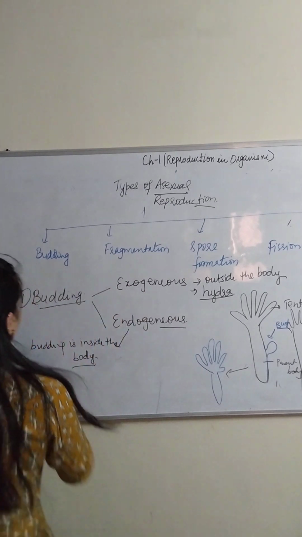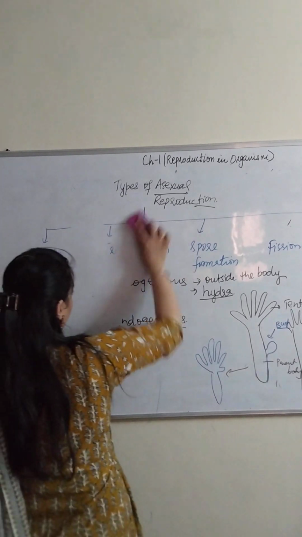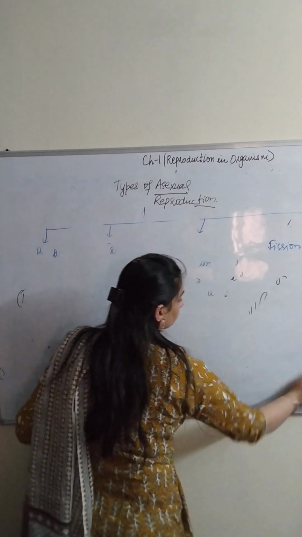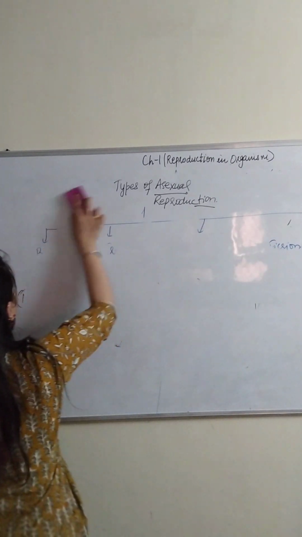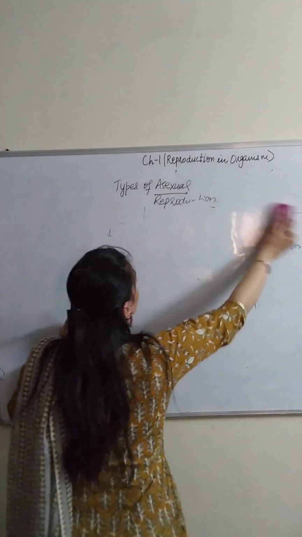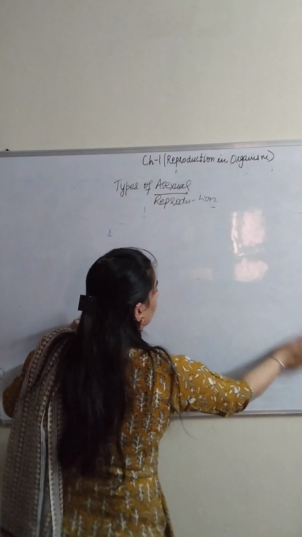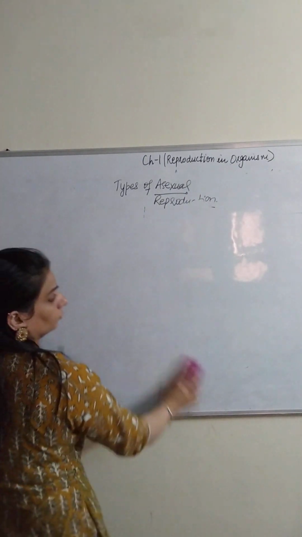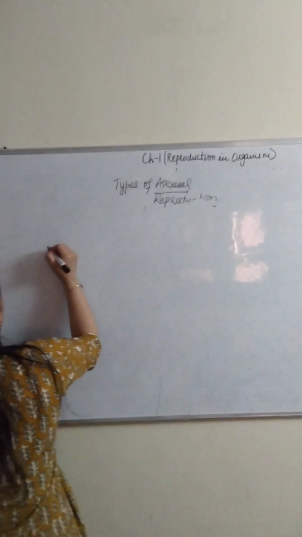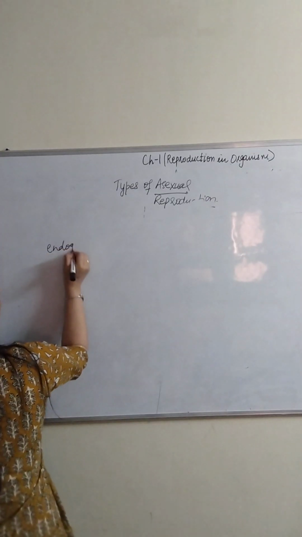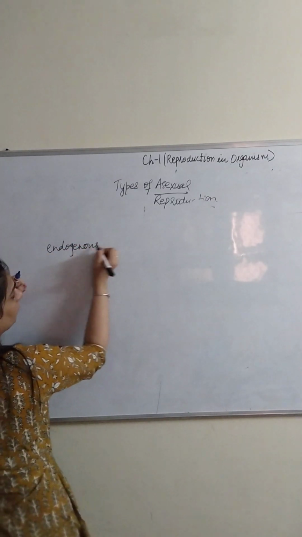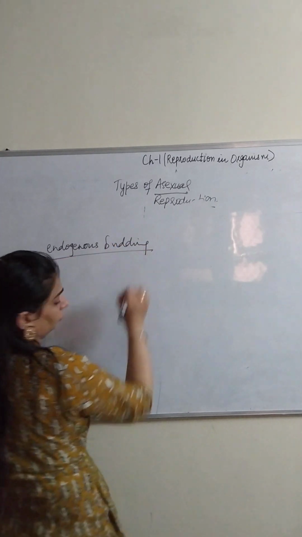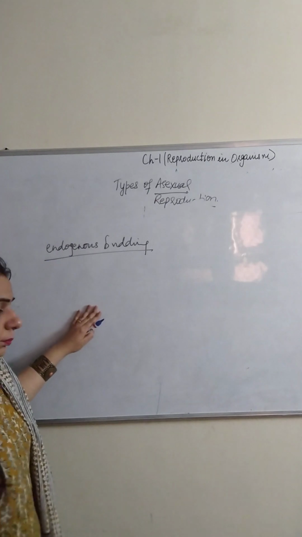Now we will discuss something more about endogenous budding, and one diagram is also given in your NCERT. Endogenous budding means when the bud is formed inside the body.